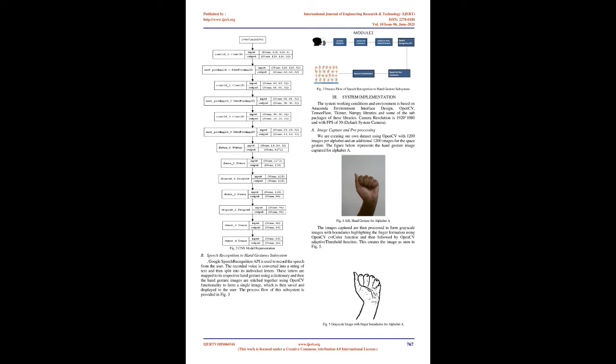IJERT 10 is 060341. www.ijert.org 766. This work is licensed under a Creative Commons Attribution 4.0 International License. Published by http://www.ijert.org International Journal of Engineering Research and Technology, IJERT, ISSN 2278-0181, Volume 10 Issue 06, June 2021. Fig 3 Process Flow of Speech Recognition to Hand Gesture Subsystem.